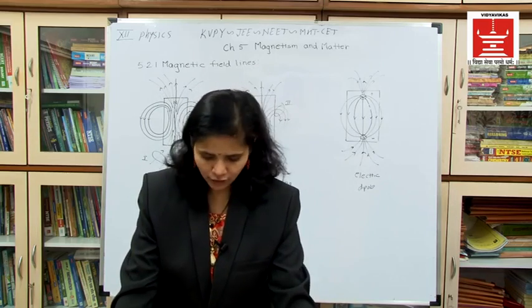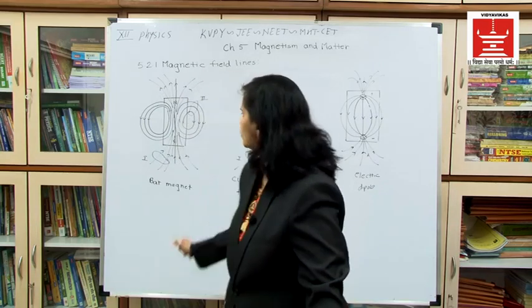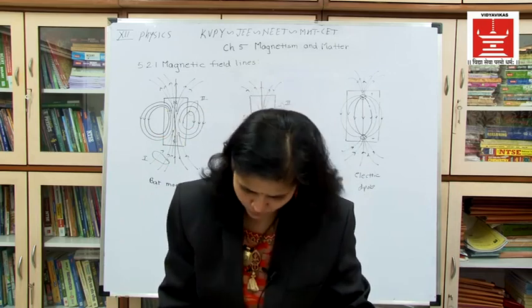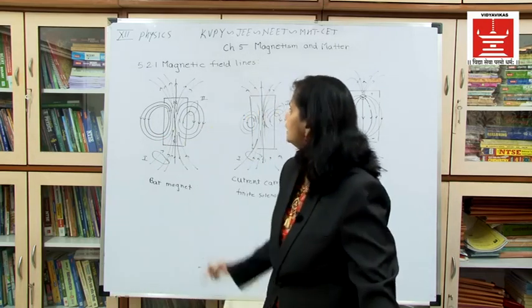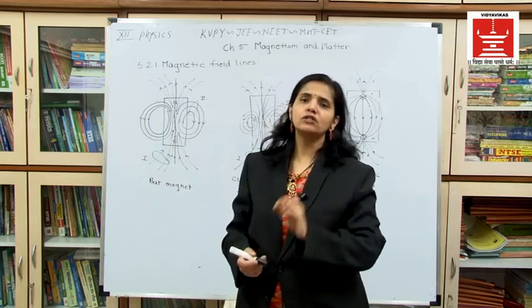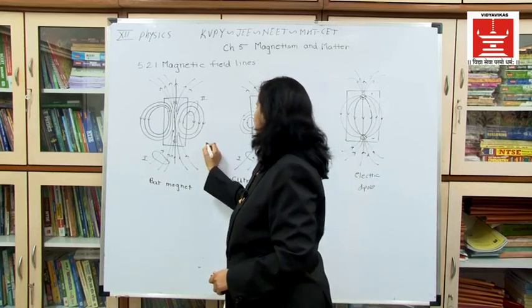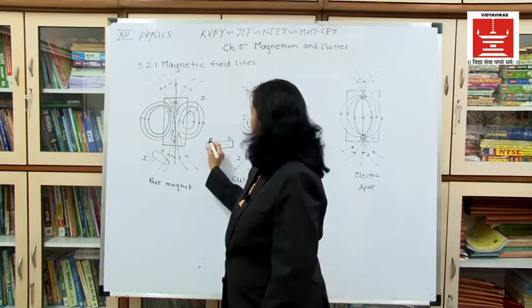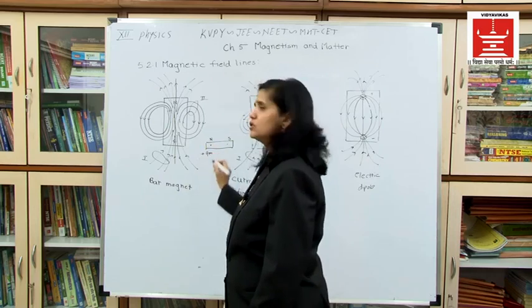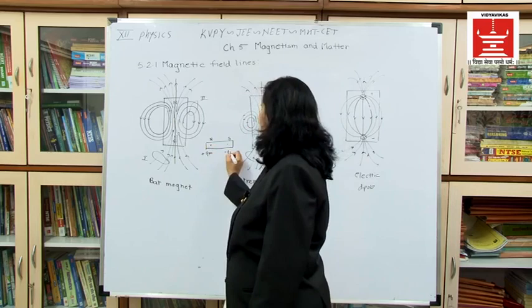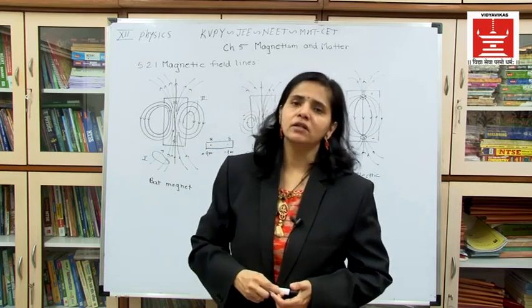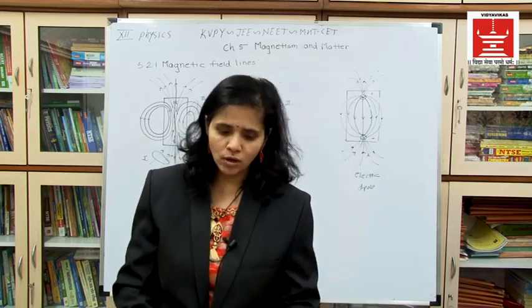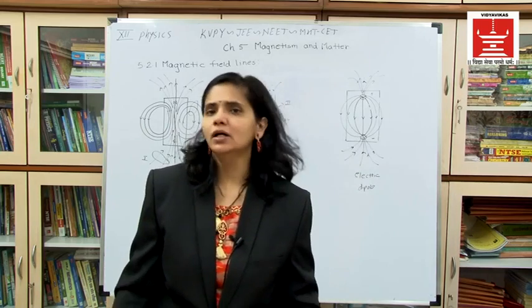Now, magnetic field lines of a magnet will form a closed loop. Here you can see that it is forming a closed loop. Unlike the electric dipole, this line begins from the positive N. The N pole is considered a positive pole. If we consider this bar magnet, and this is my N pole and this is my S pole, here we consider N as a positive pole strength, and S has the negative pole strength. So it is moving from the positive N towards the negative S or escapes to infinity.